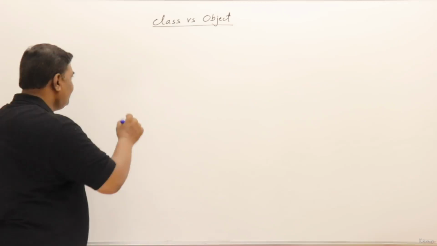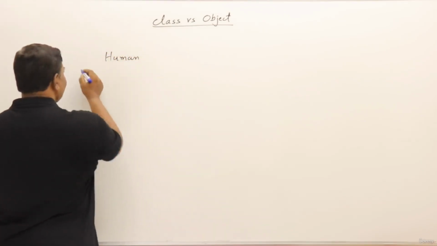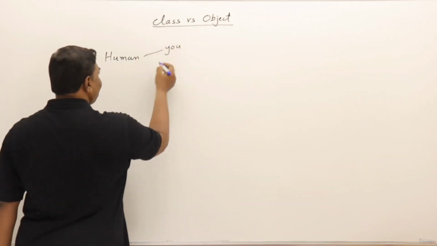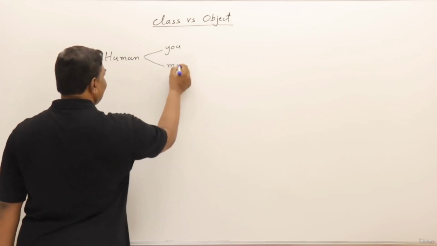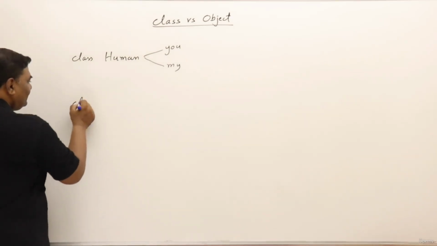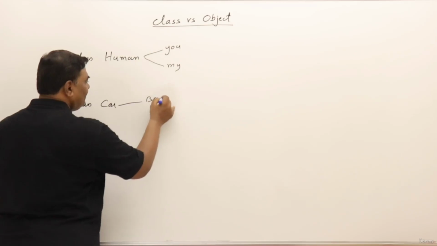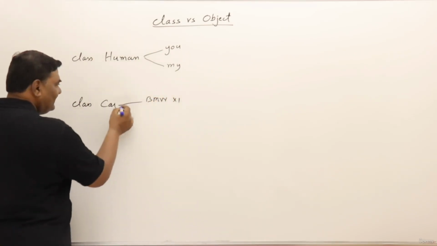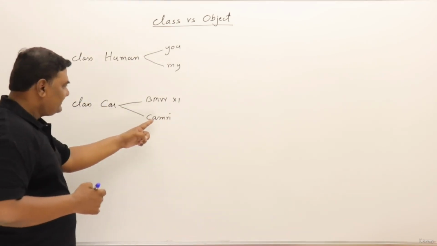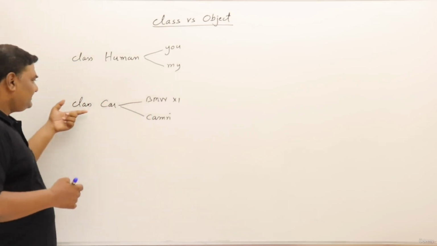So in this way, if I take examples like human beings, human being is a class. So there's a class, human, and you are an object of the human being class and myself is an object of the human being class. And a class, car. So BMW X1, I guess it's a car, and Camry Toyota is also a car. So this is an object of a car. This is an object of a car. And this is a class.